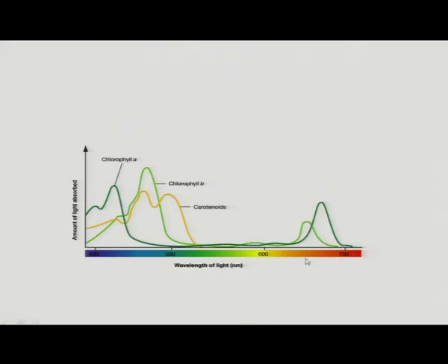The maximum range of chlorophyll A here is approximately 700 nanometer, and in chlorophyll B just below 700, 650, 640.